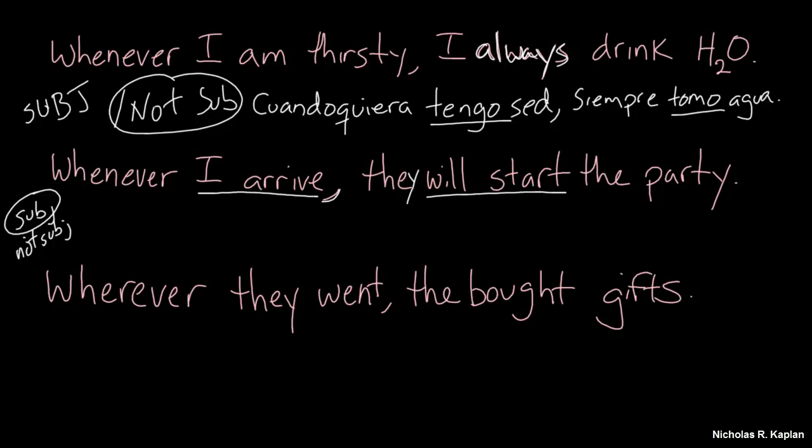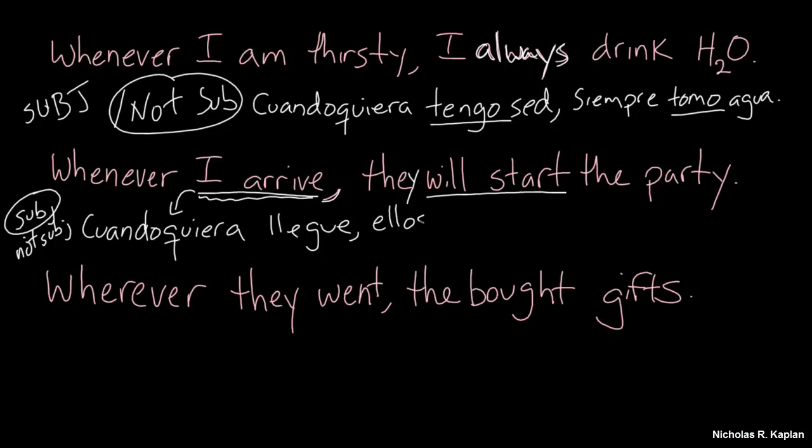And we would say when, so cuando quiera. And we use the subjunctive in the verb that comes right after this, llegue. Remember, it's a car, gar, zar verb. They will start the party. Okay, sounds good.